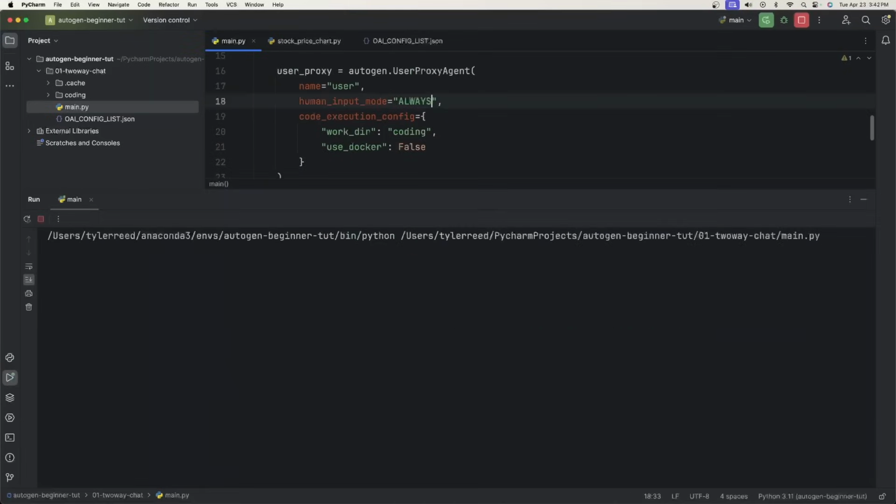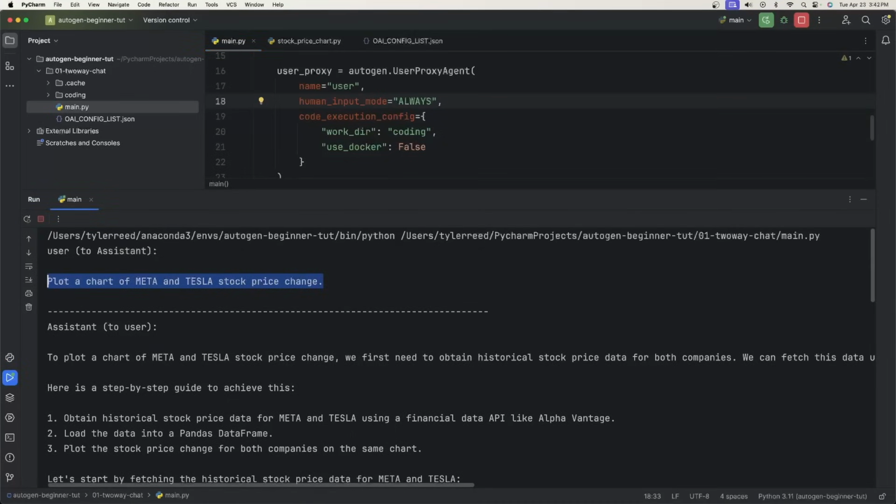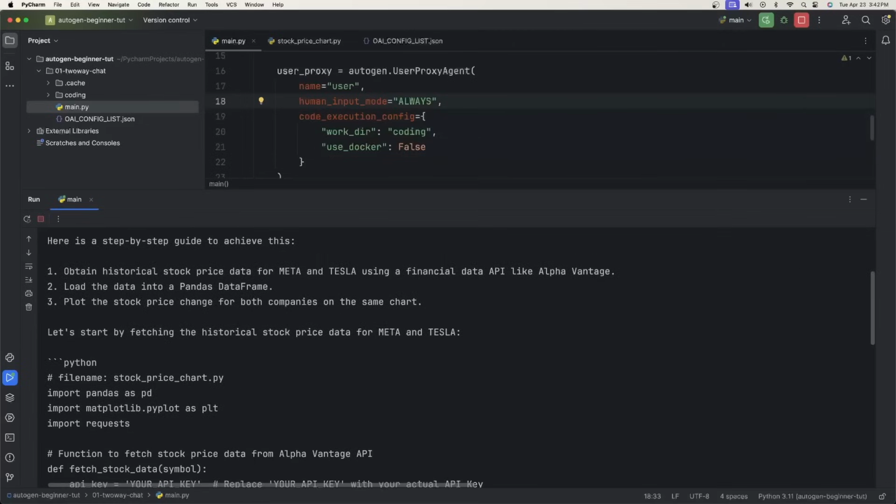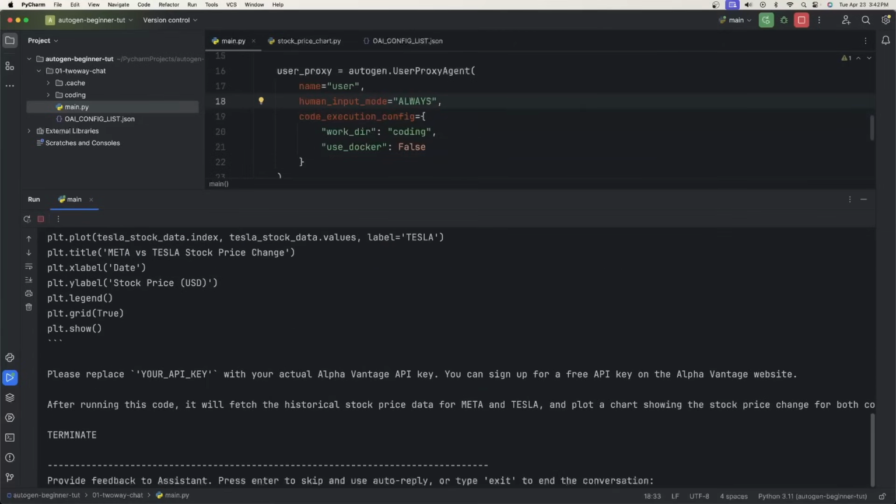We run this again. Now what happened is we, the user, told the assistants to plot a chart of Meta and Tesla. The assistant came back with the same code and told us what it was going to do, but we are already able to give feedback. What this means is every time the user gives a task to the assistant agent and the assistant agent gives some code or whatever it does back to the user, we are able to provide feedback or intervene in the conversation.